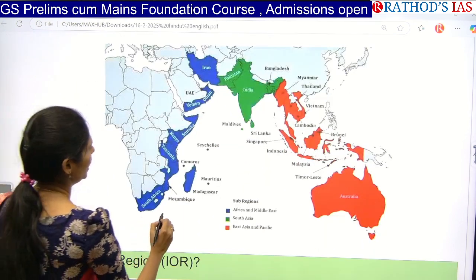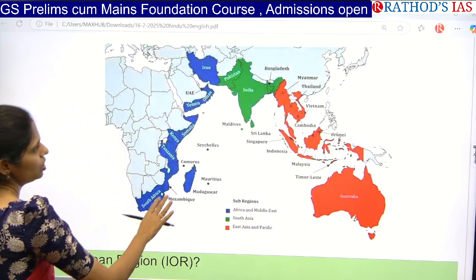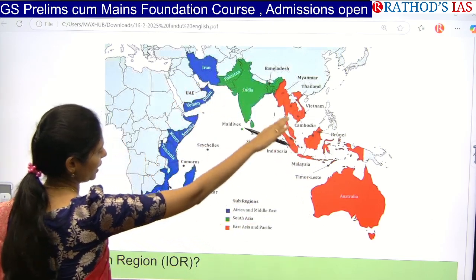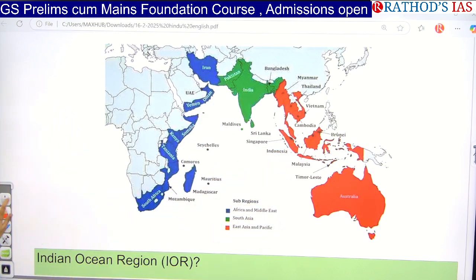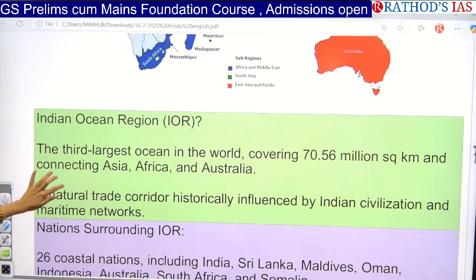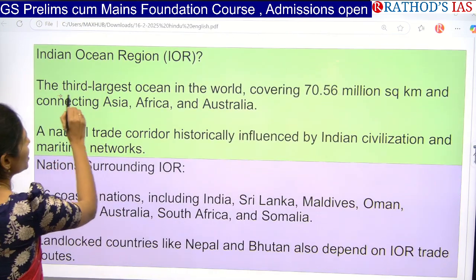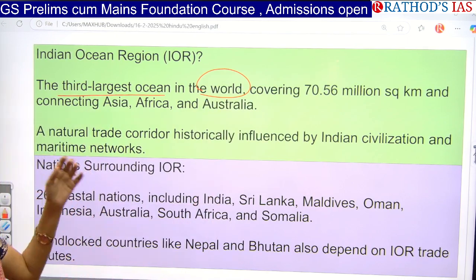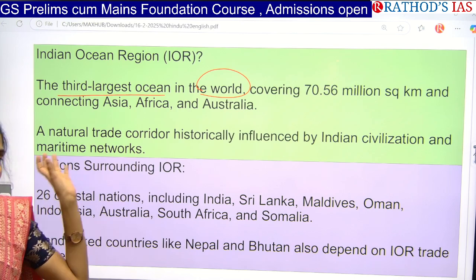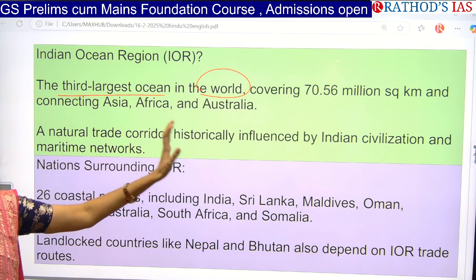So here, this entire part is the Indian Ocean. And these are the countries which are sharing boundary with the Indian Ocean. So if you see about this Indian Ocean region, it is the third largest ocean in the world, and it covers around 70.56 million square kilometers, and it is mainly connecting Asia, Africa and Australia.